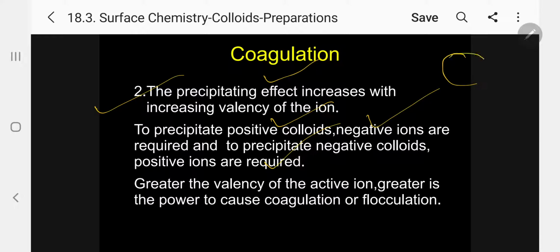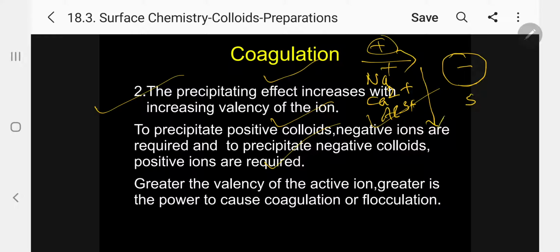Suppose, let me say, I am having a negative sol, say for example, sulfur, etc., negative. So what I have to add now? Only positive I have to add. So in the positive, what I can add now? Sodium plus, calcium 2 plus, aluminium 3 plus, I can add like this. Kindly say, what is the rule says?